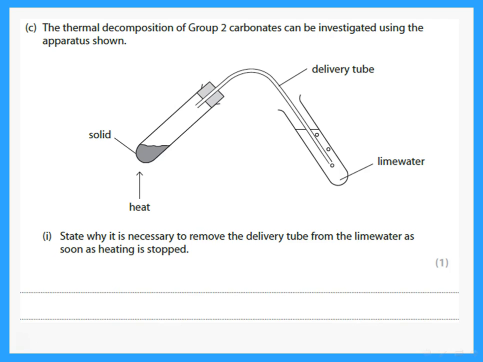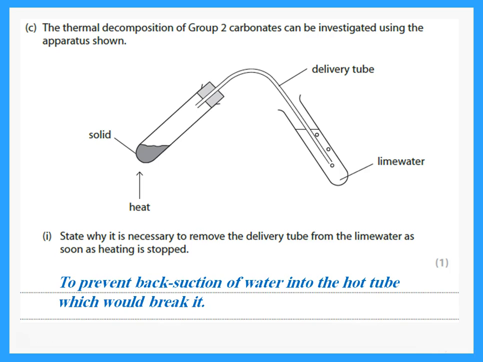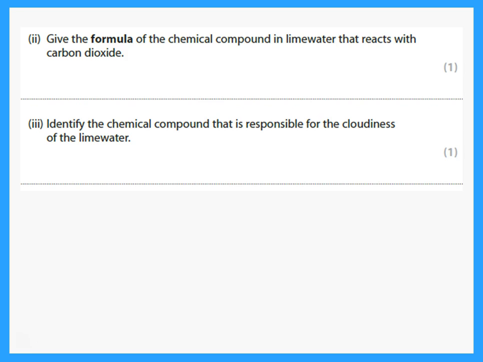Thermal decomposition of group 2 carbonates can be investigated using the apparatus shown. State why it is necessary to remove the delivery tube from the lime water as soon as heating is stopped. Now, this was one of the experimental techniques: if I'm heating something that has a delivery tube going into a solution, I should remove the delivery tube before stopping the heat. This is to prevent back suction of water into the hot tube, which would break it.